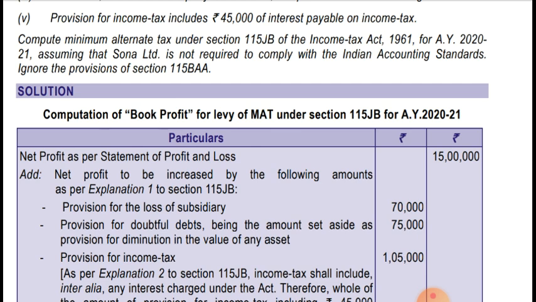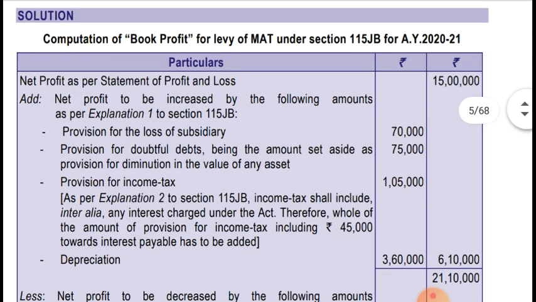Okay, not on a provision basis. So provision for bad and doubtful debt should be added back. Provision for diminution in value of assets should be added back. And provision for income tax should also be added back. As per Explanation 2 to Section 115JB, income tax shall include inter alia any interest charged under the Act. Therefore, the whole amount of provision for income tax, including 45,000 towards interest payable, has to be added back.